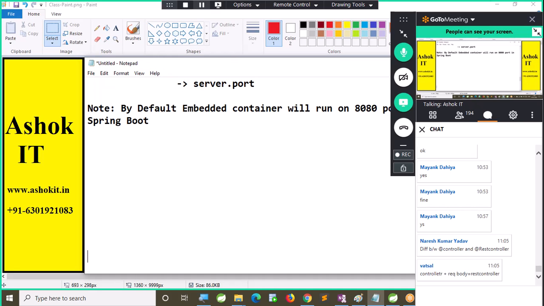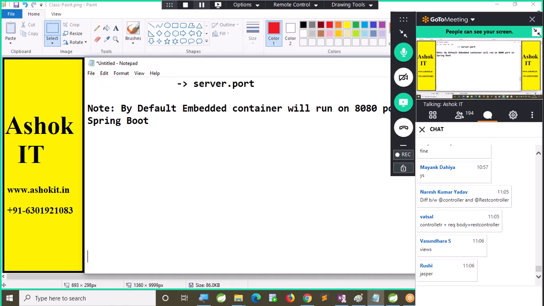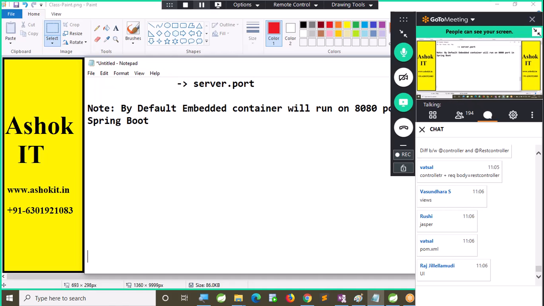Guys, if you observe, one step I missed when compared with the web application. Can you guess what is that step I missed here? I did not write one step which we used to write in the web application. What is that? View resolver configuration I did not do.